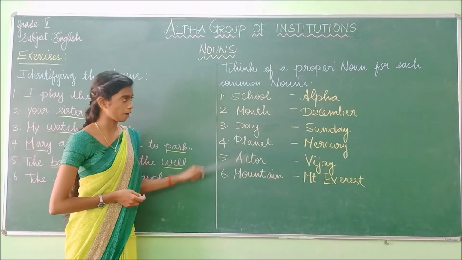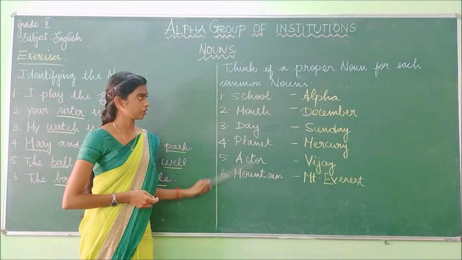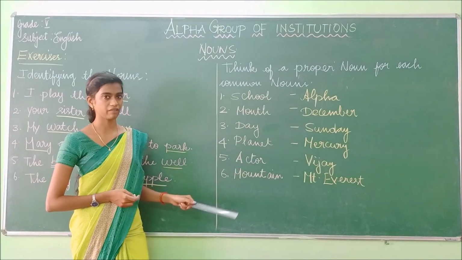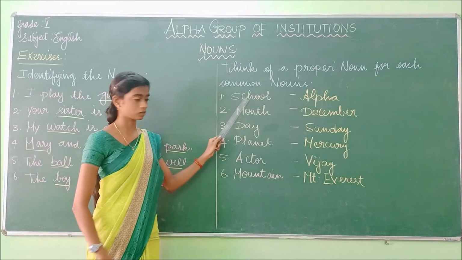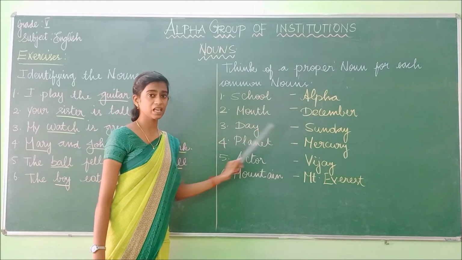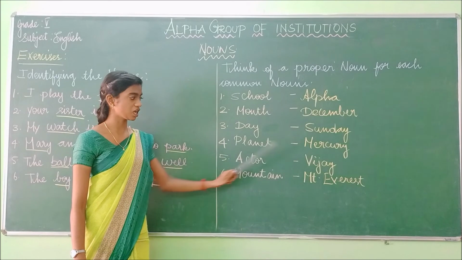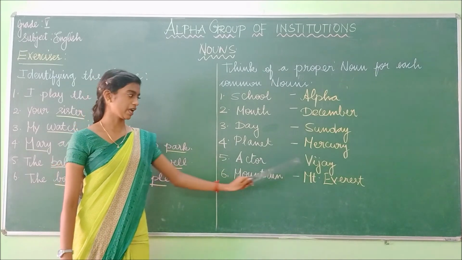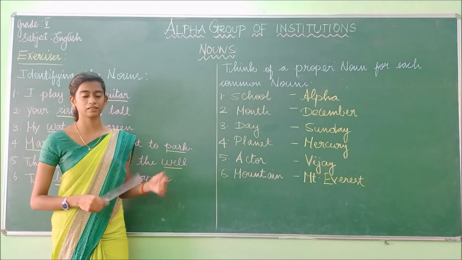So these are all the common nouns, and I have written the proper noun for each common noun. Have you understood how to do this? Think of a proper noun for each common noun. So school, Alpha; month, December; day, Sunday; planet, Mercury; actor, Vijay; mountain, Mount Everest. Have you understood how to do these exercises?